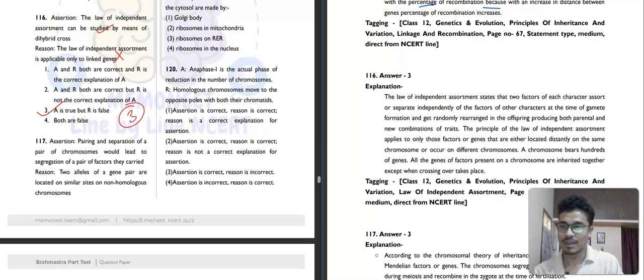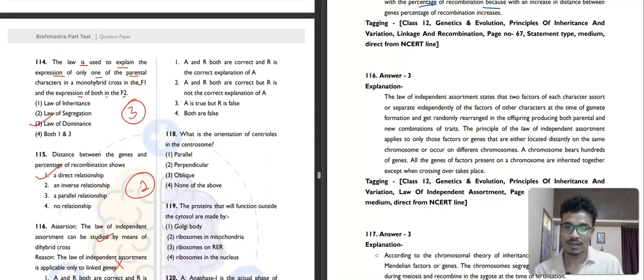Then 117. Assertion: pairing and separation of a pair of chromosomes would lead to segregation of a pair of factors they carried, correct. Reason: two alleles of a gene pair are located on similar sites of non-homologous chromosomes. No, that should be homologous chromosomes, right? So our correct answer will be the third option. Assertion is true, but reason is false.